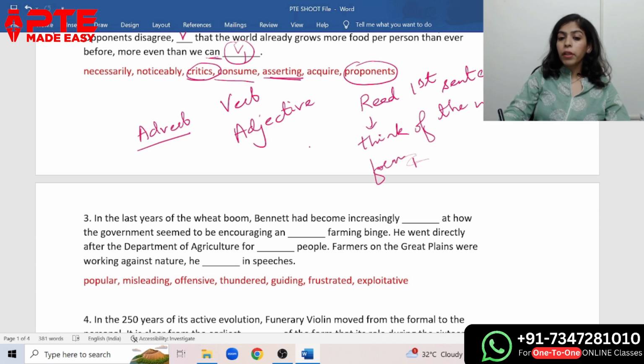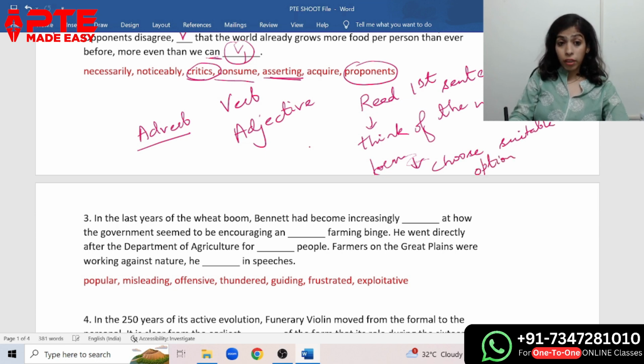Think of the word form. The third one is fill in the blank, choose the suitable option. And the fourth one, but not the last one, is match the meaning. When you match the meaning, then only you get to know the exact answer. Then only you become sure of the answer you have already put in the blank. Okay, so match the meaning.